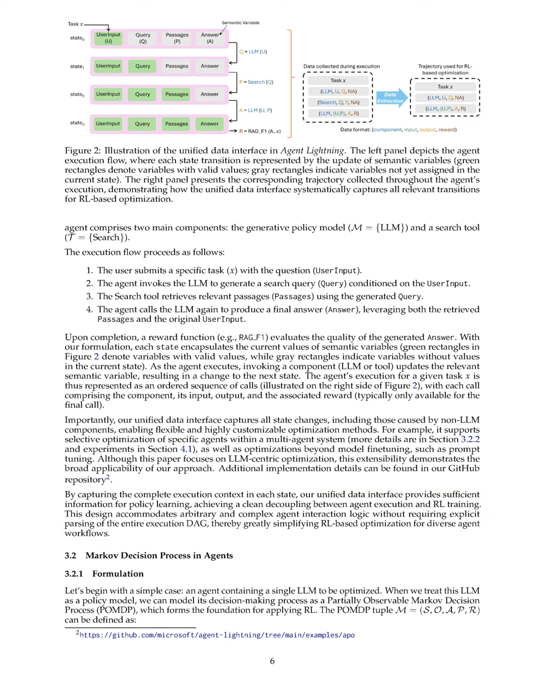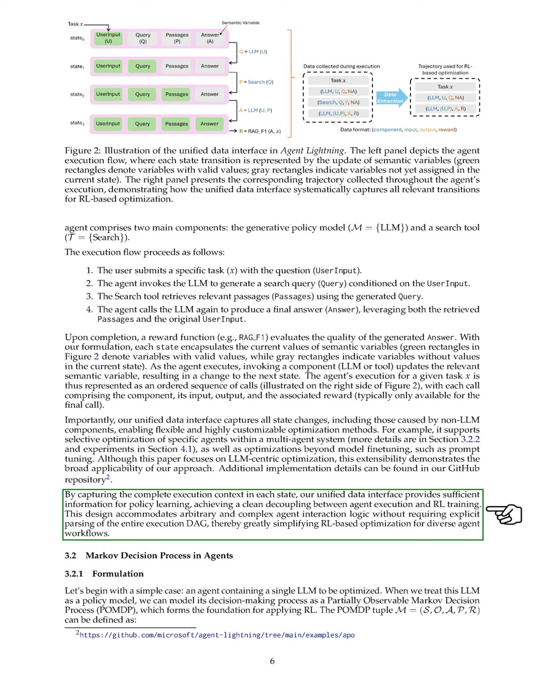Section Summary. In this section, we define a unified data interface in Agent Lightning that streamlines the integration of data generated during agent execution into reinforcement learning (RL) training, focusing on key variables called semantic variables that capture essential state information. This approach simplifies RL optimization by allowing us to leverage state transitions without the need to parse complex execution graphs, thus facilitating flexible and customizable agent training across various workflows.